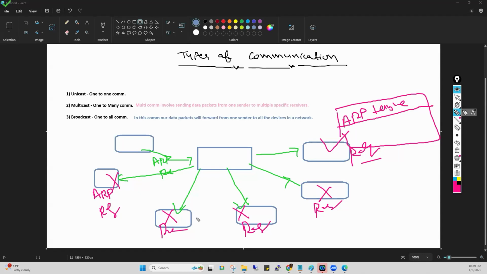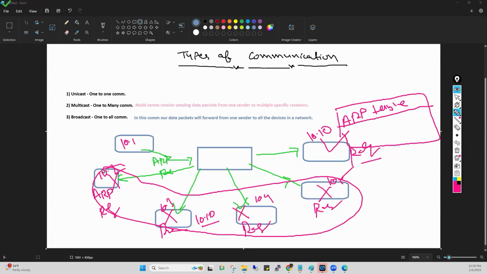Now, when this ARP request reaches these PCs, they drop that packet because these PCs open that packet, and in this packet the destination IP was 10.10. But here, for example, the IP addresses are 10.1, 10.2, 10.3, 10.4, 10.5, and 10.10. These PCs will drop that packet. Why? Because their local IP address is different, not 10.10. It means these PCs will think that packet does not belong to me. There is no need, so these PCs will drop that packet.